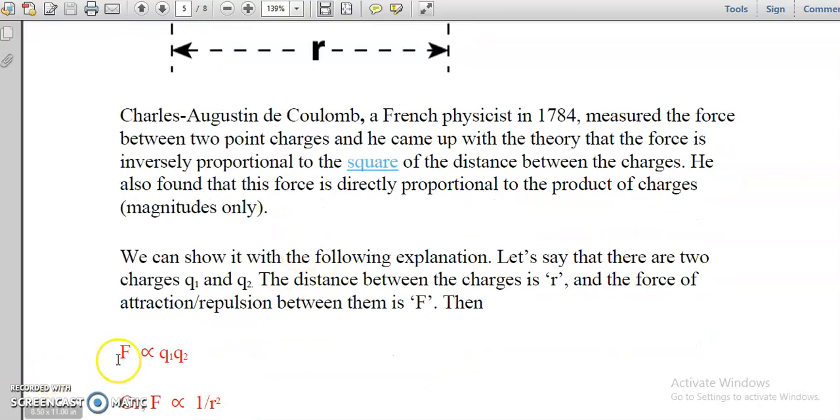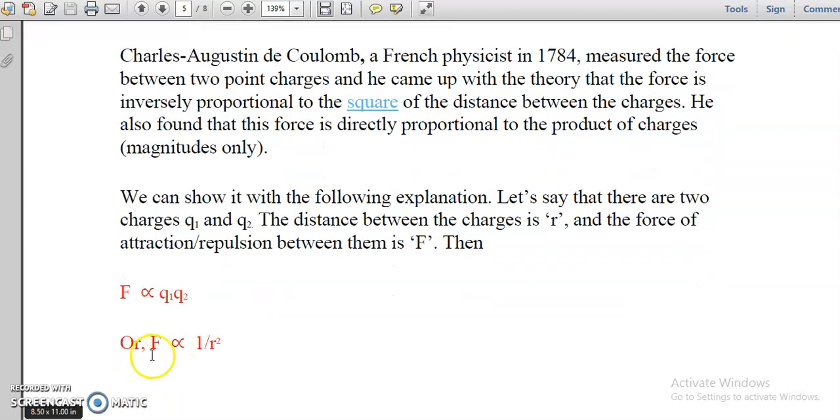Force is directly proportional to the product of the magnitudes of the two charges, and force is inversely proportional to the square of the distance between the two charges. And which force? Remember, the electrostatic force of interaction. Interaction consists of attraction or repulsion, so in general we call it interaction. Okay, so now let's see what happens next.